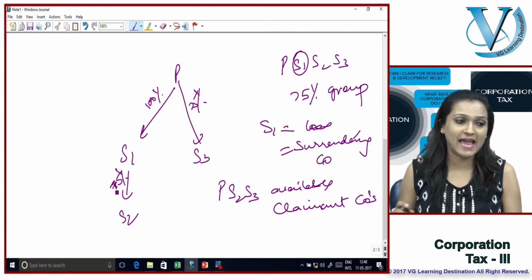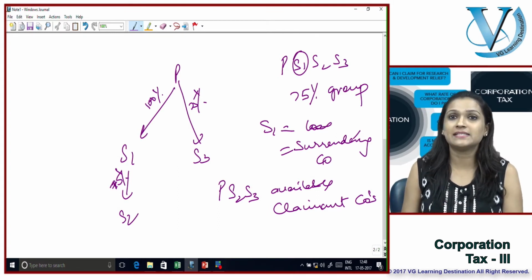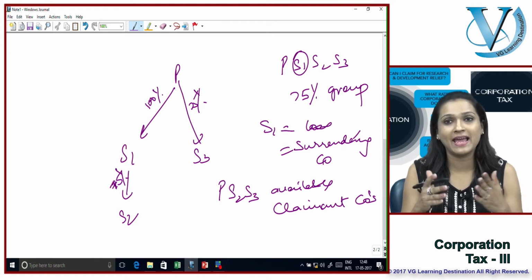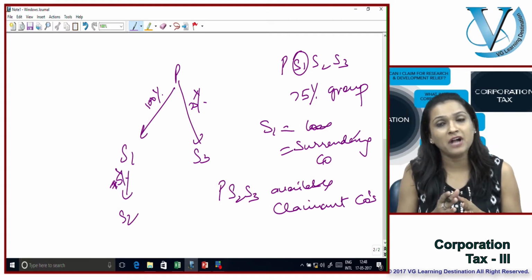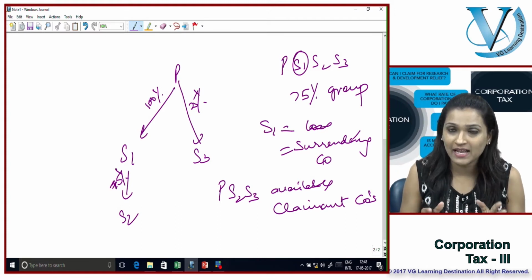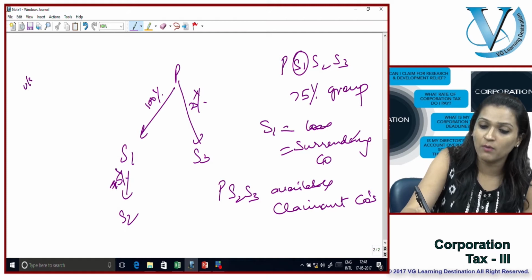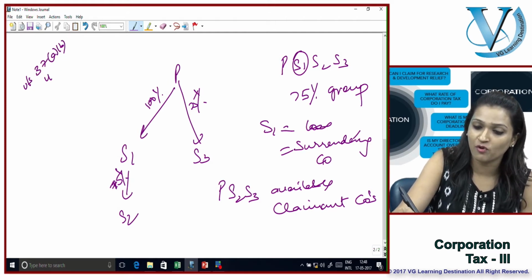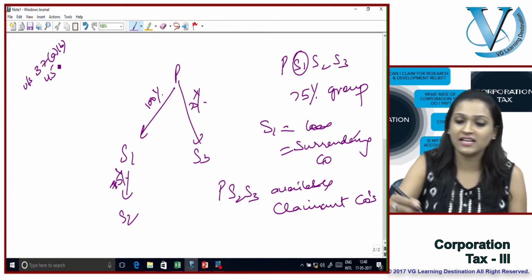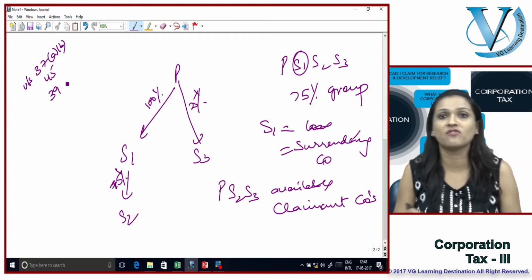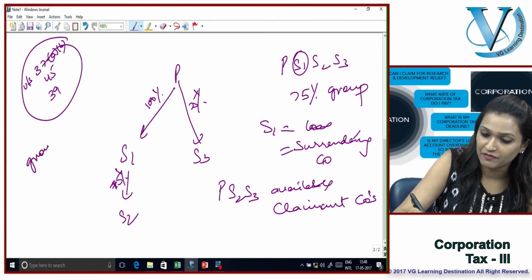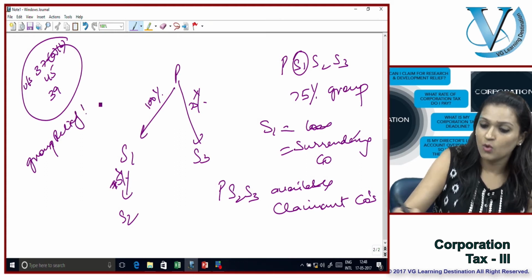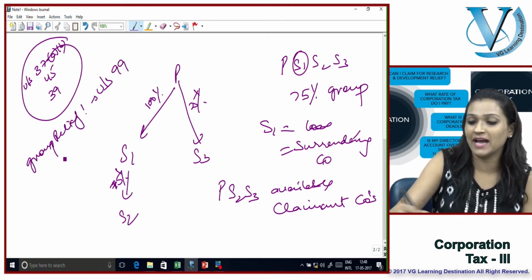Very simply, each of these entities in its own right is a taxable entity. They can have their own losses, they can have their own profits. Apart from the options that we had done till now, which included section 37 A and B, section 45, and section 39, you now also have a group relief under section 99 relief.